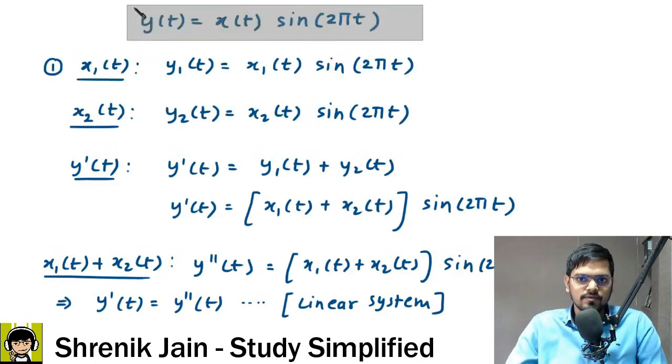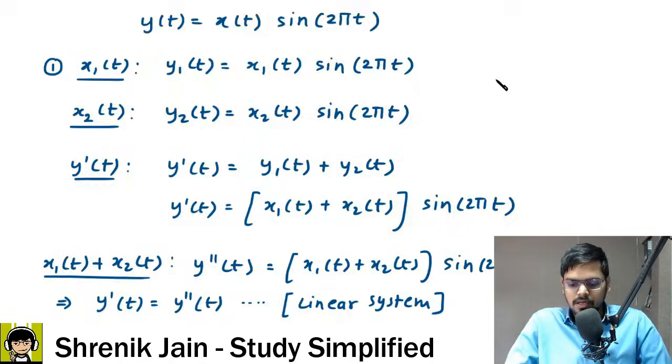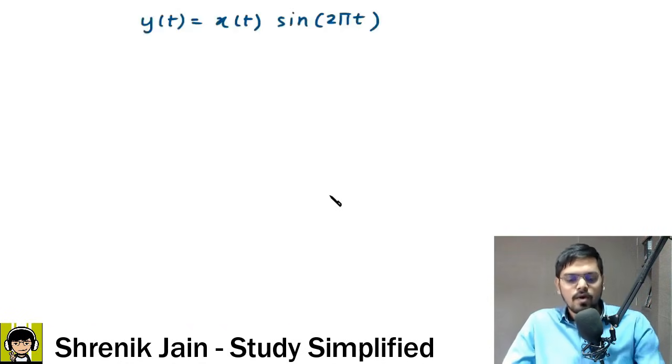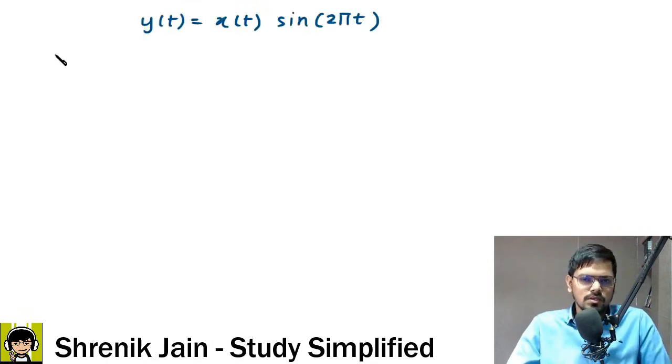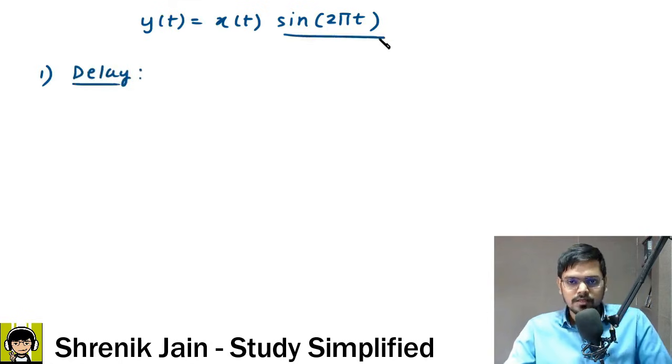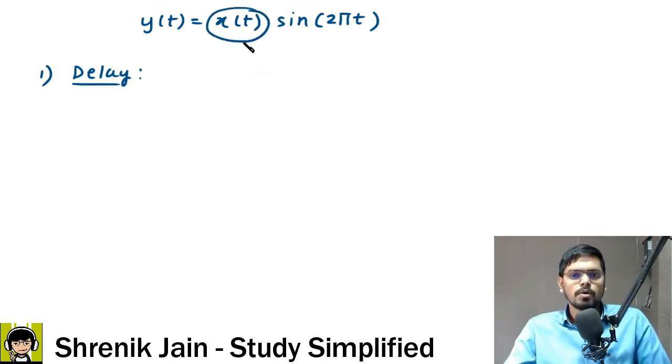Do not worry, we have steps again. Copy this equation and now ask yourself, what if I do delay and replace? Sir, what is delay and replace? These are the two steps. The first step is you have to delay. Delay whom? Delay only the input, not the coefficient. Who is the input here, sine or x? Sir, x of t is my input. So delay this input by k units.